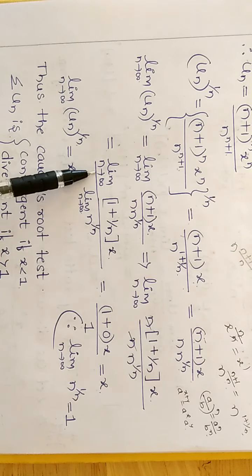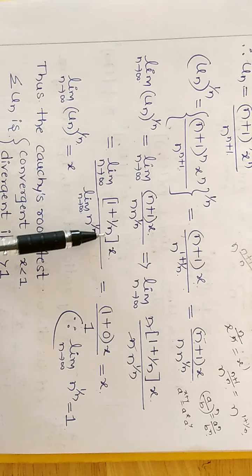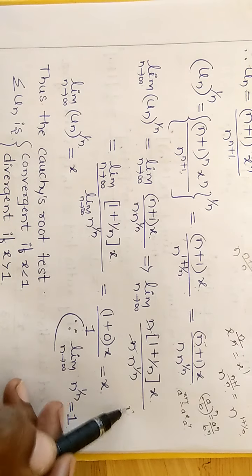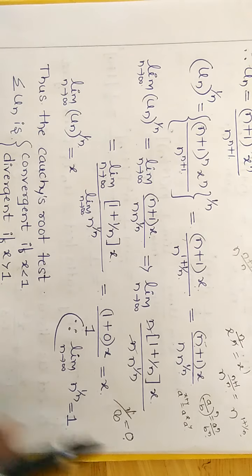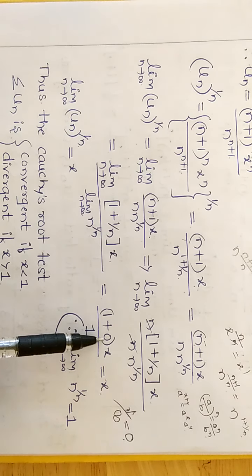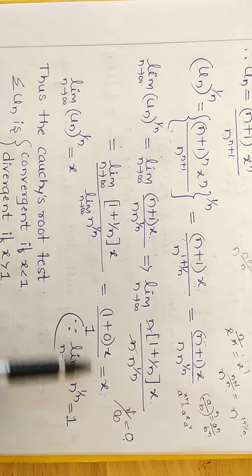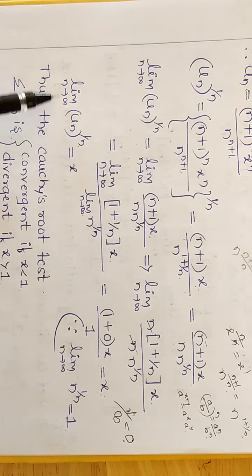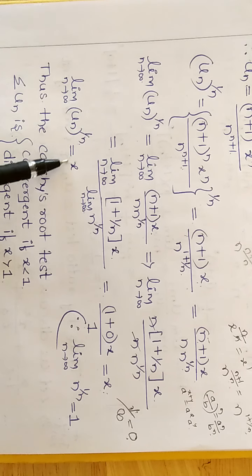As n tends to infinity, substitute the value 1 divided by infinity, as 1 by infinity is 0, 1 plus 0, 1 into x. So this value is x. Limit of un raised to 1 by n as n tends to infinity is the value of x.